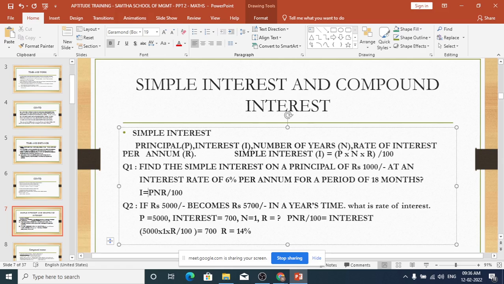$1,080, sir. 1080. Are you sure? Just check. $1,080 is the interest. That is, for 1,000 rupees principal, you will be paying 1,080 interest in 18 months.